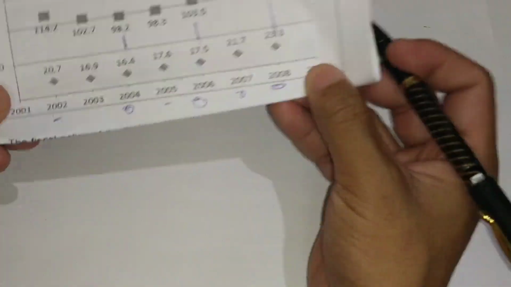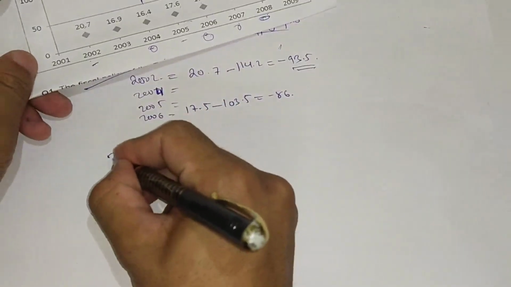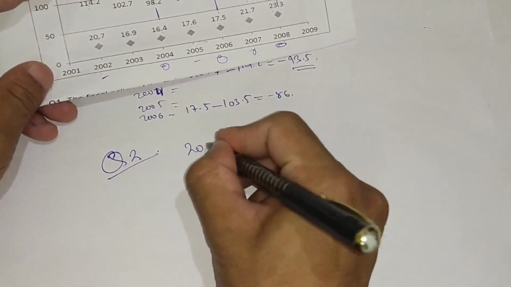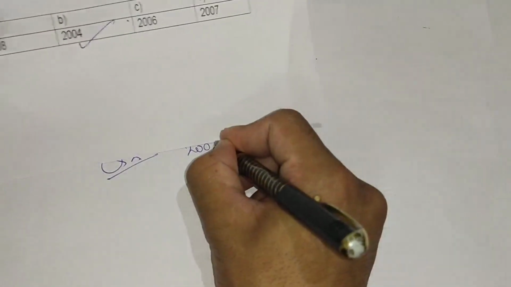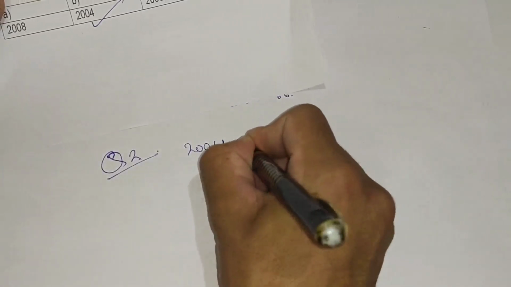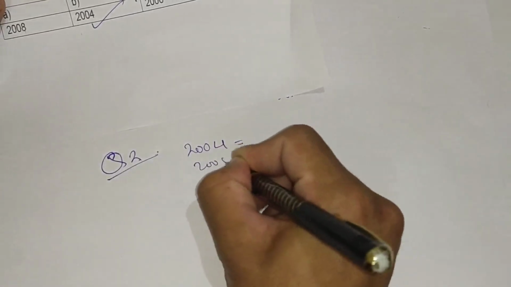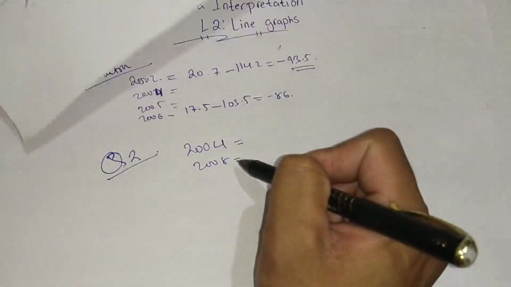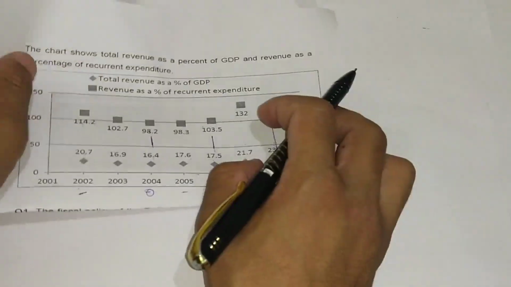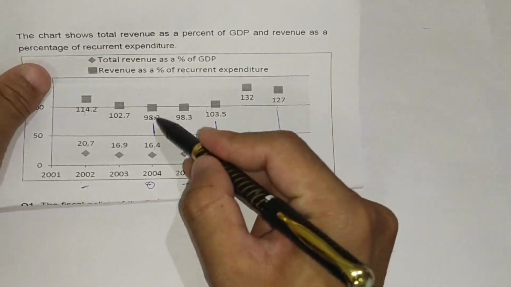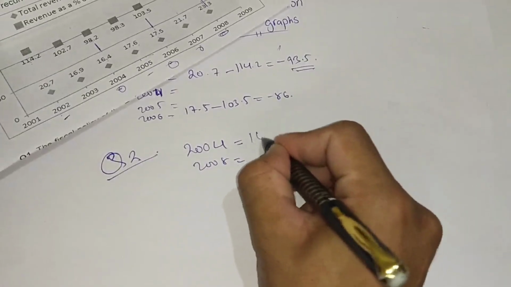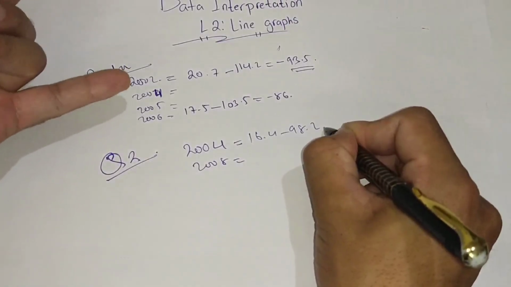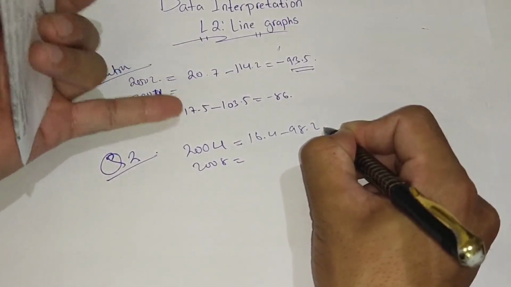Question number 2 needs calculation. For example, 2000 is between 2004 and 2008, so we will solve for 2004 and 2008. For 2004, it is 16.4 minus 98.2.